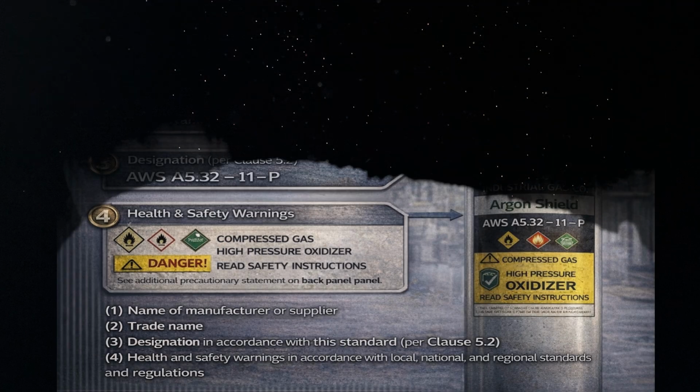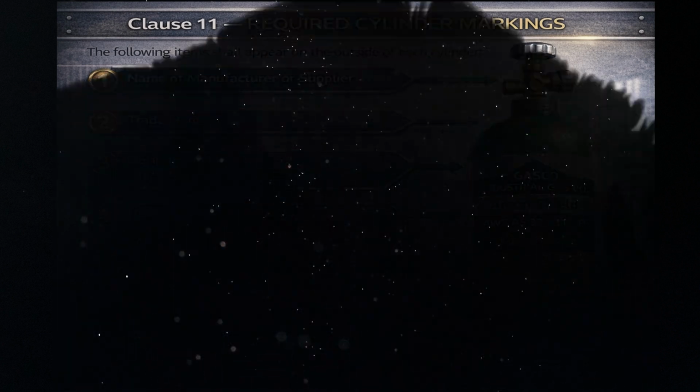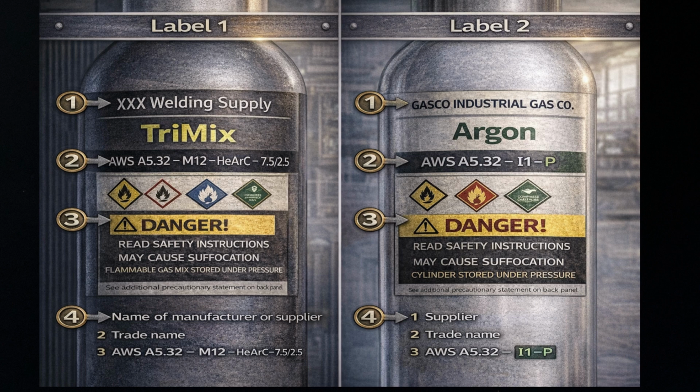Clause 11 specifies exactly what must appear on the outside of each cylinder. The code requires at minimum 4 items. Here is example 1 from the code. The minimum labeling requirement to comply with SFA 5.32, Clause 11.